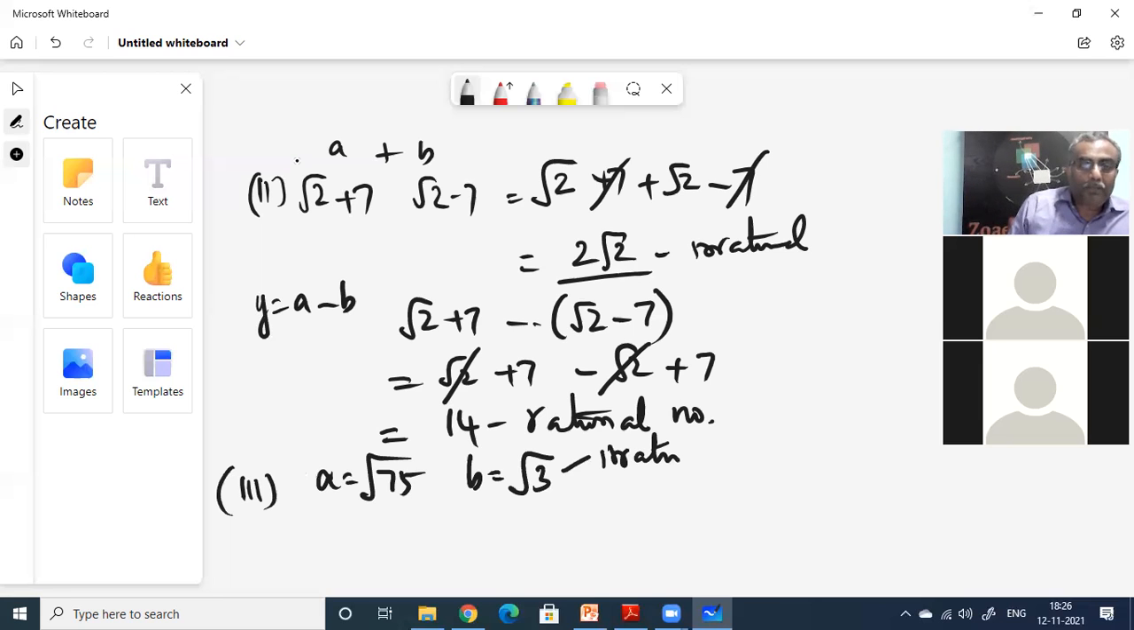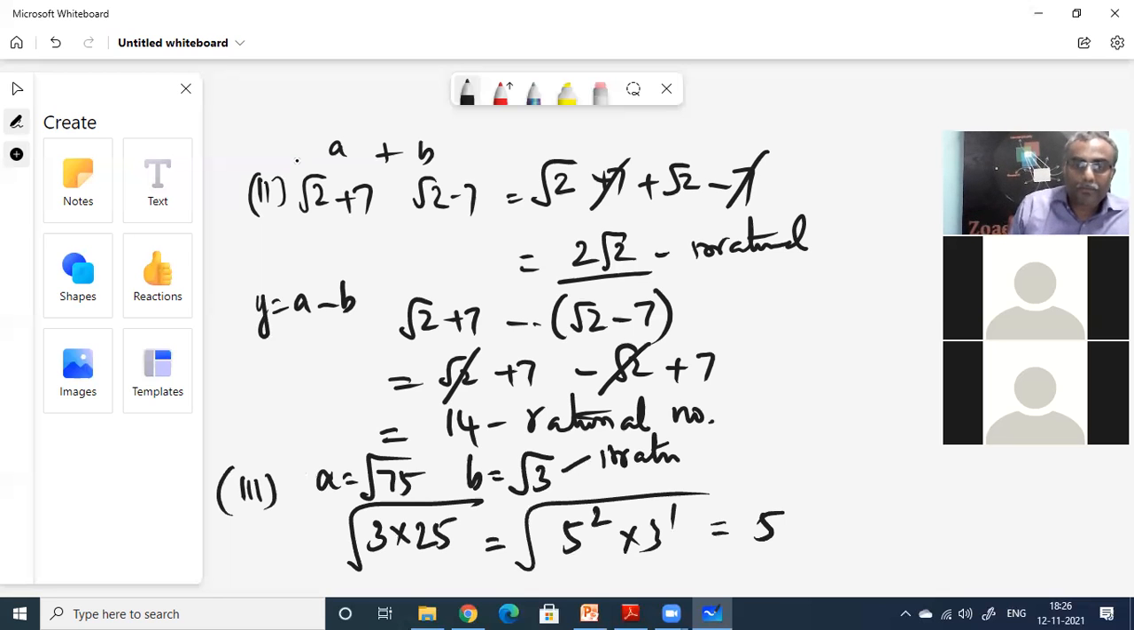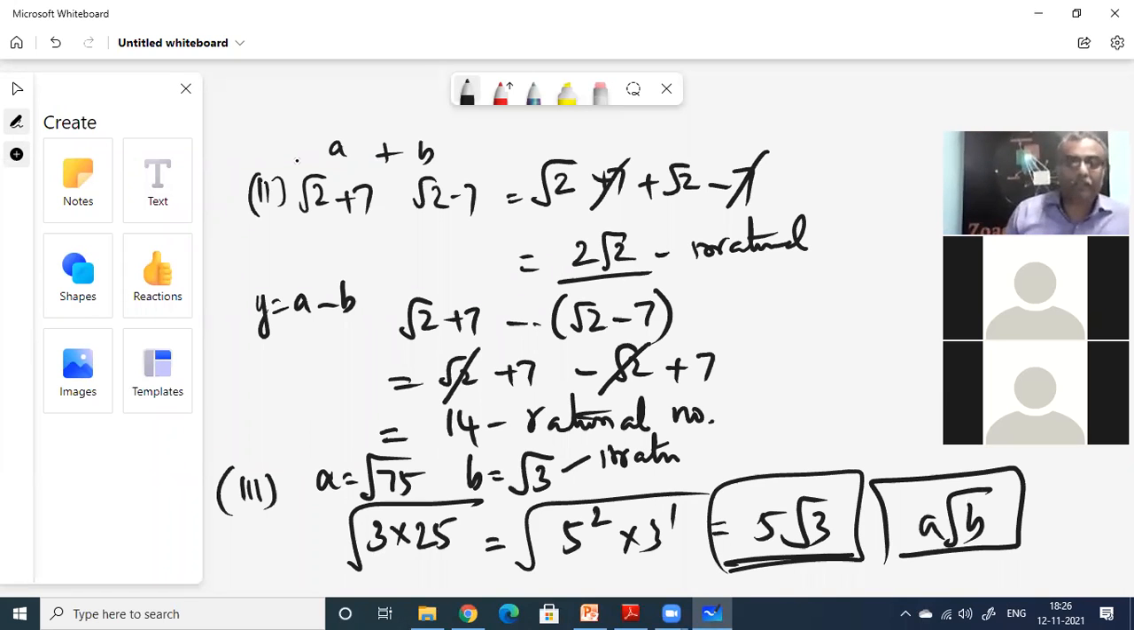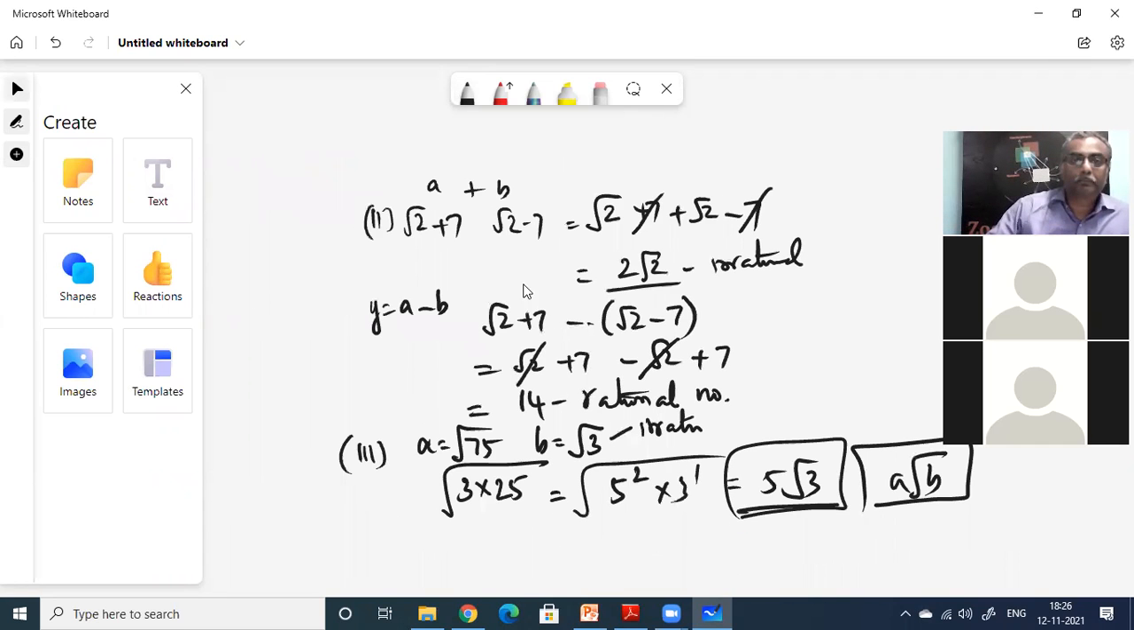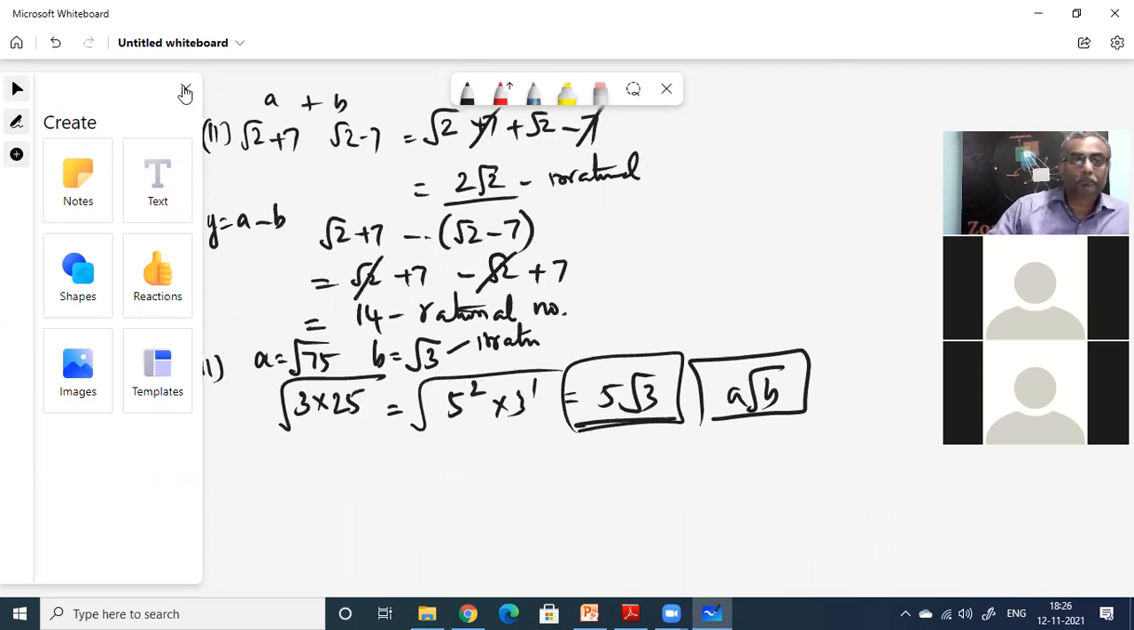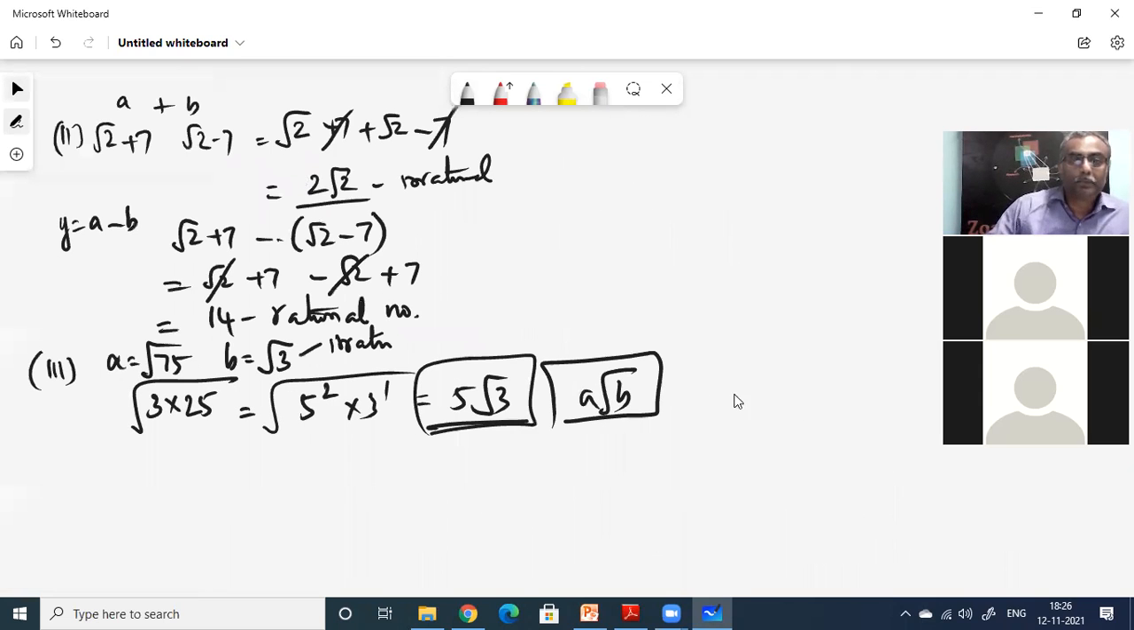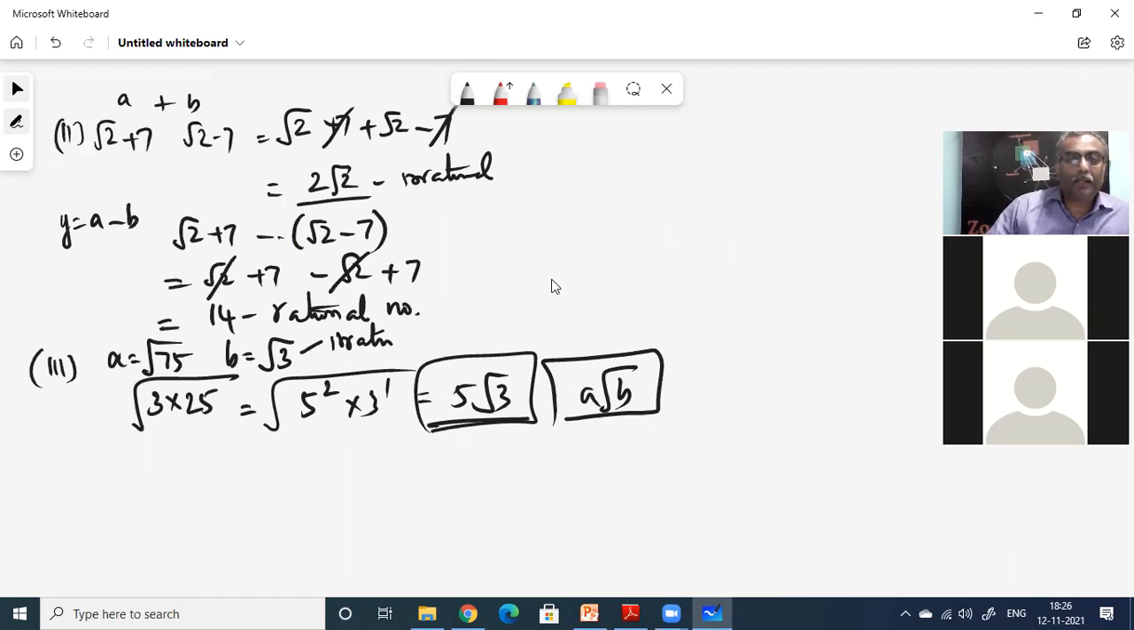Root of 75, is it rational or irrational? You can get it as 3 into 25. So 5 squared into 3. That will become 5 root of 3. So this is of the form a root of b. Is this rational or irrational? A root of b, 5 root of 3. Is it rational or irrational?